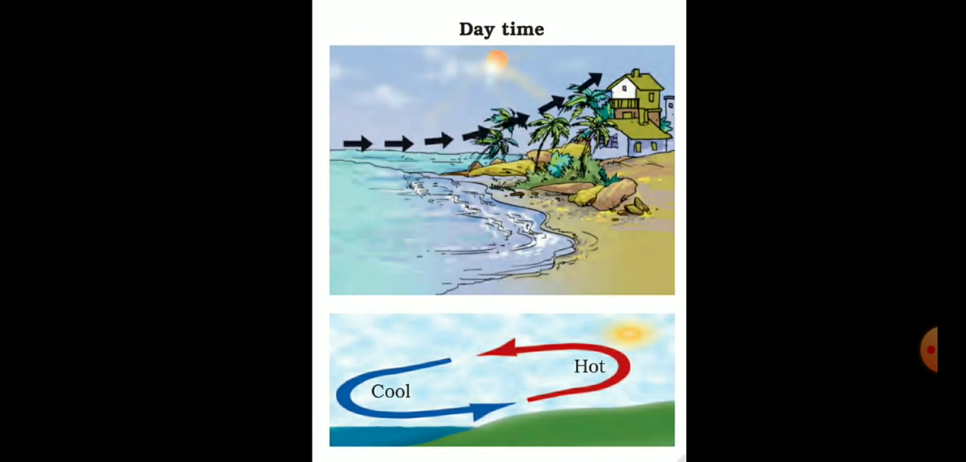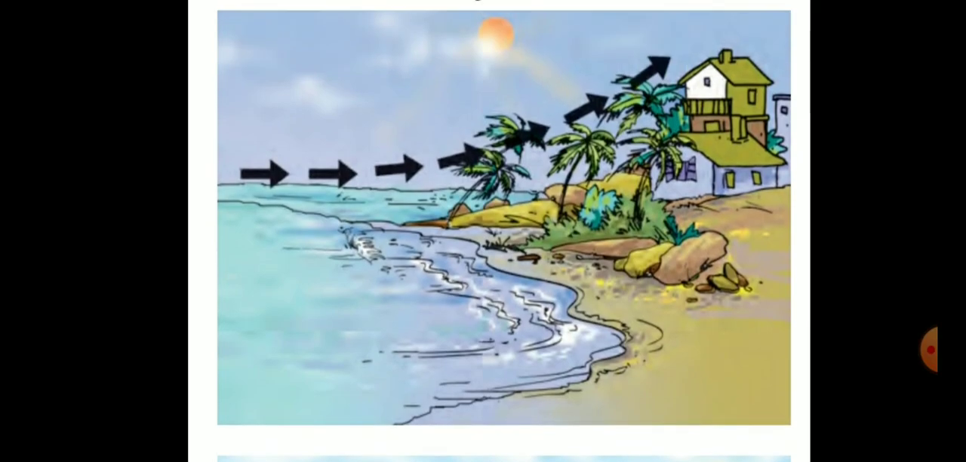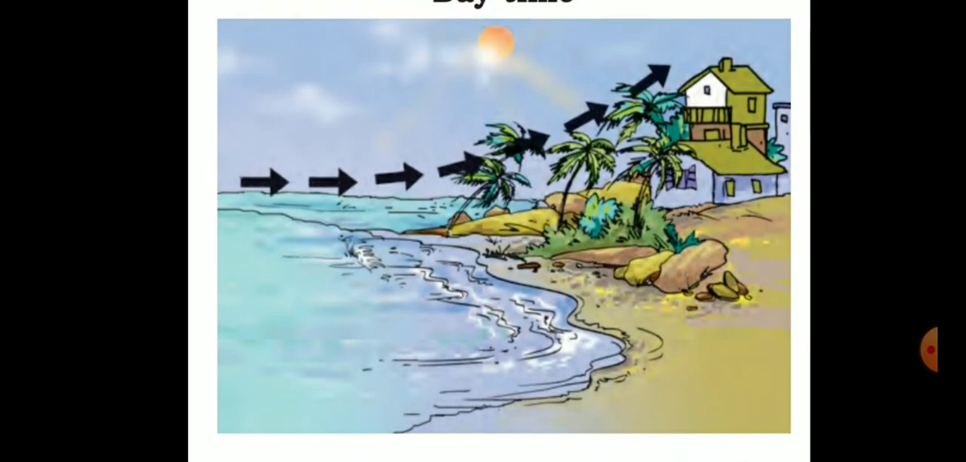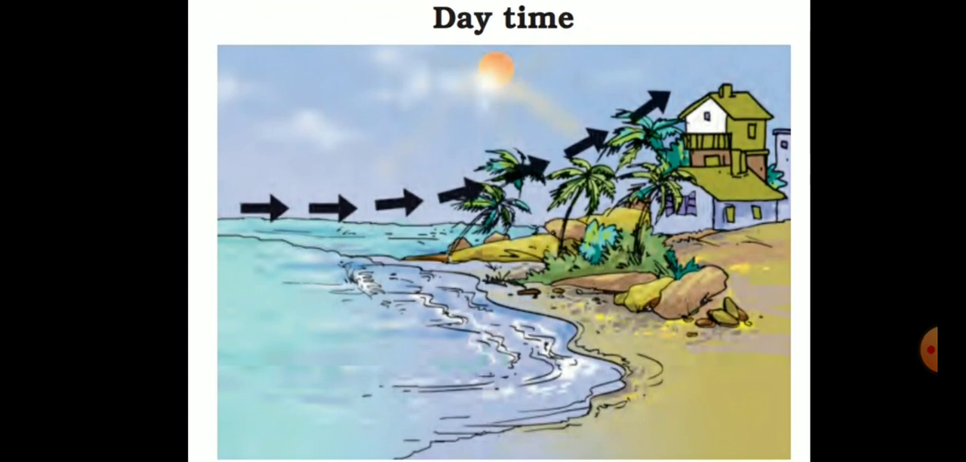Another diagram that is given in the NCERT. You can see now the same thing. In the daytime the hot air of the land is moving towards the sea and it is being replaced by the cool air of the sea. You can see the above diagram also, this one, the cool air of the sea is now moving towards the land. Okay students, what is the process?